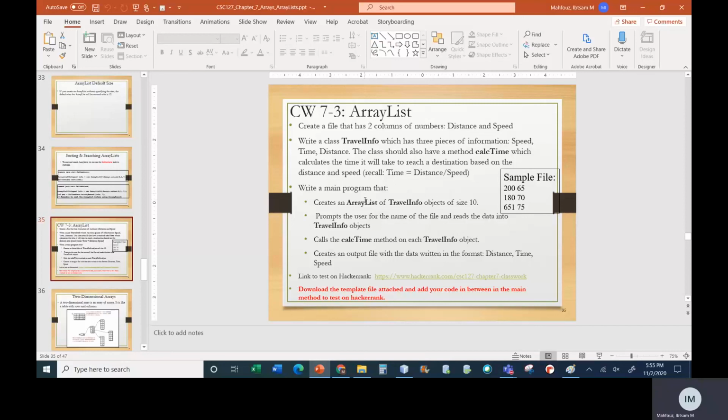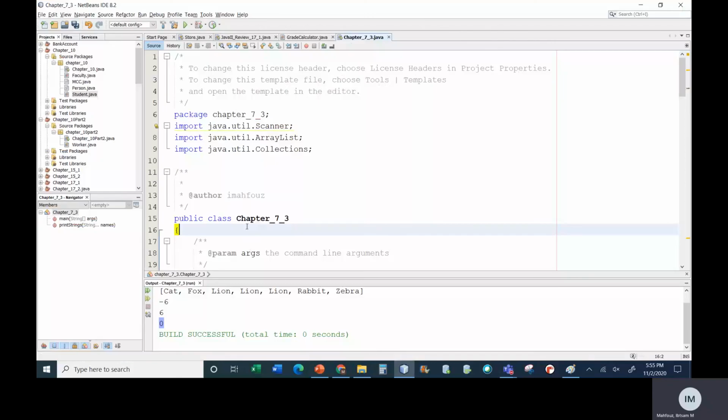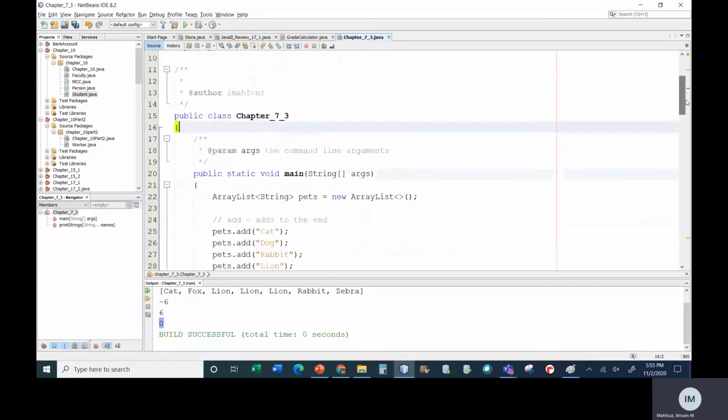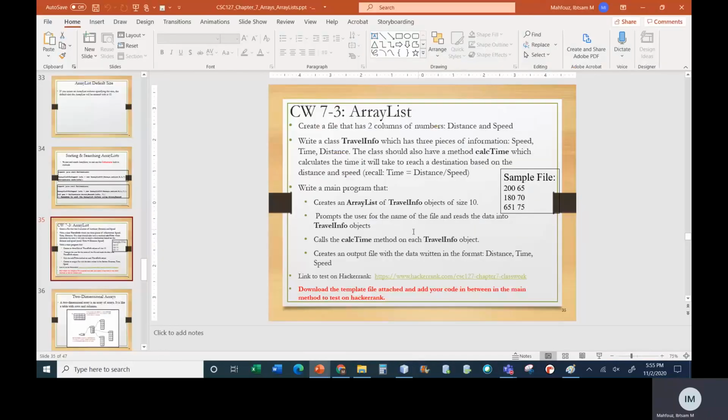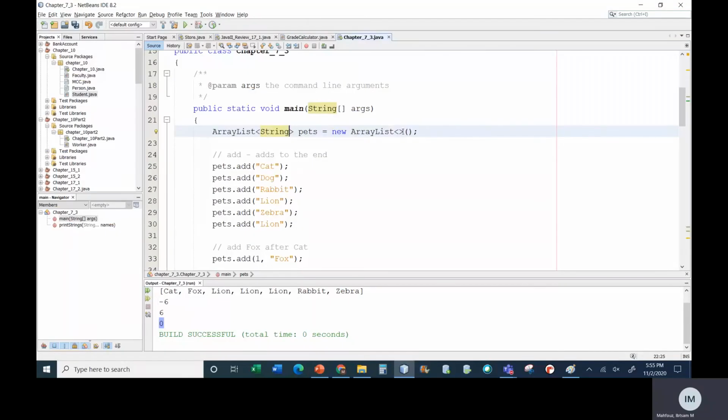Now the main method inside your program is going to create an array list of TravelInfo. So you're going to have something like this in your main, except here it'll say TravelInfo, storing TravelInfo objects. And you're going to make it size 10, so inside the parentheses you're going to put the number 10 to make the size 10.